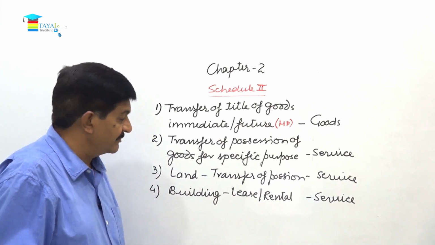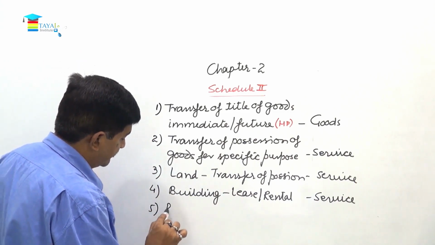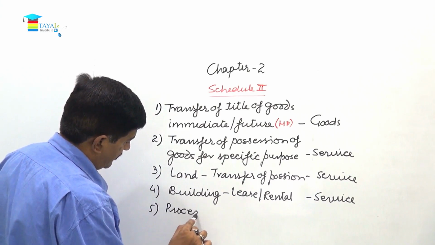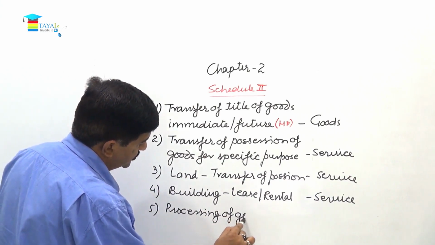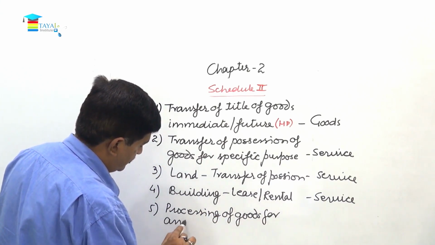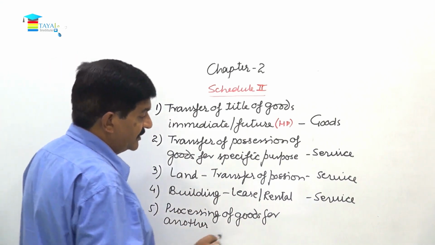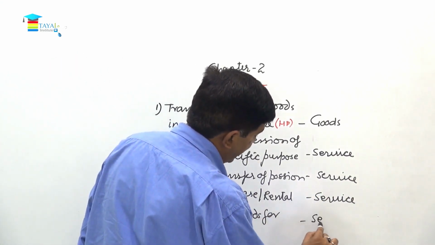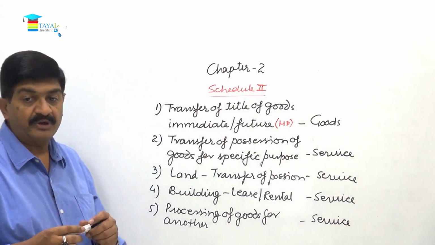Then comes processing of goods on behalf of another. Processing of goods for another, so this is job work. Job work will also be considered as a service. I hope you are noting with me.